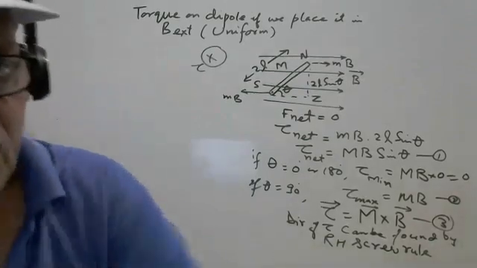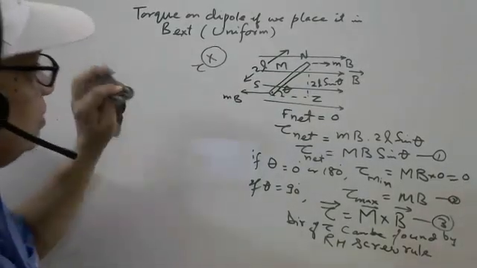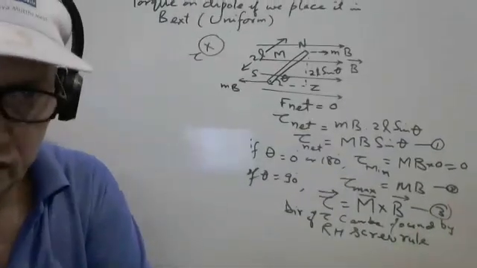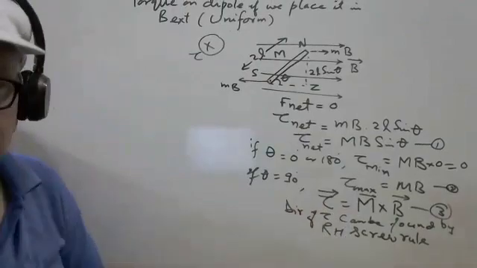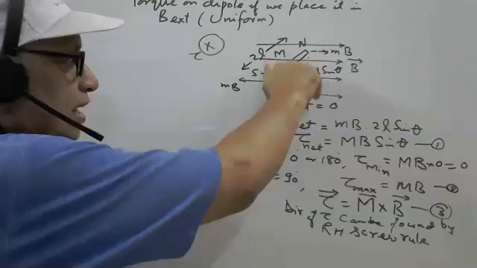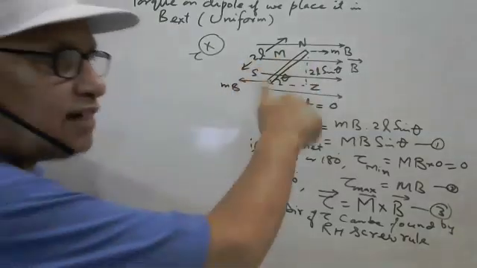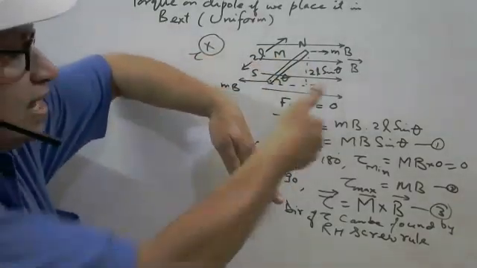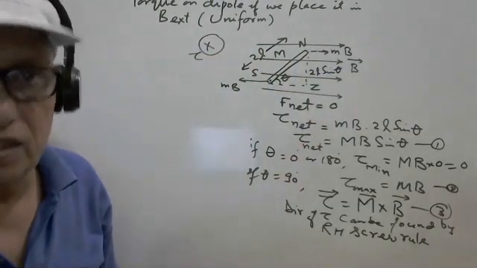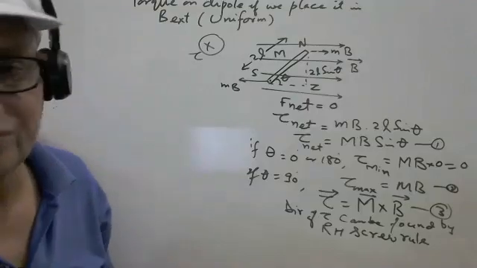Okay. If there is no doubt here, then what is the tendency of this torque? Because of this torque, it tends to rotate, in this case clockwise, and in other cases anti-clockwise. What will happen here?